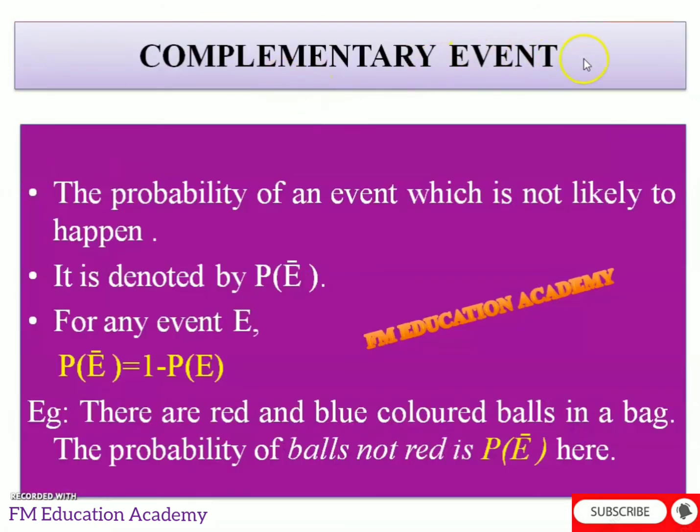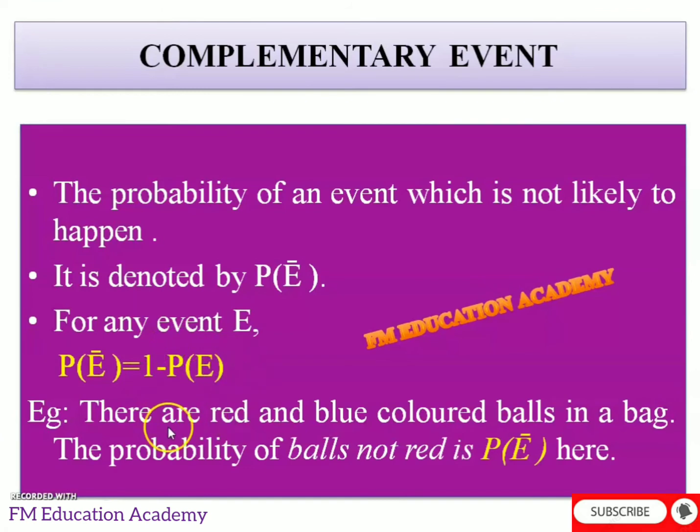Now what is a complementary event? The probability of an event which is not likely to happen is called a complementary event. A complementary event in probability is indicated by P of E bar. This dash upwards of E is known as a bar. And this formula you should remember in complementary events: for any event E, P of E bar equals 1 minus P of E. That is, the total chance of occurring is 1 and the chance of not occurring will be equal to 1 minus